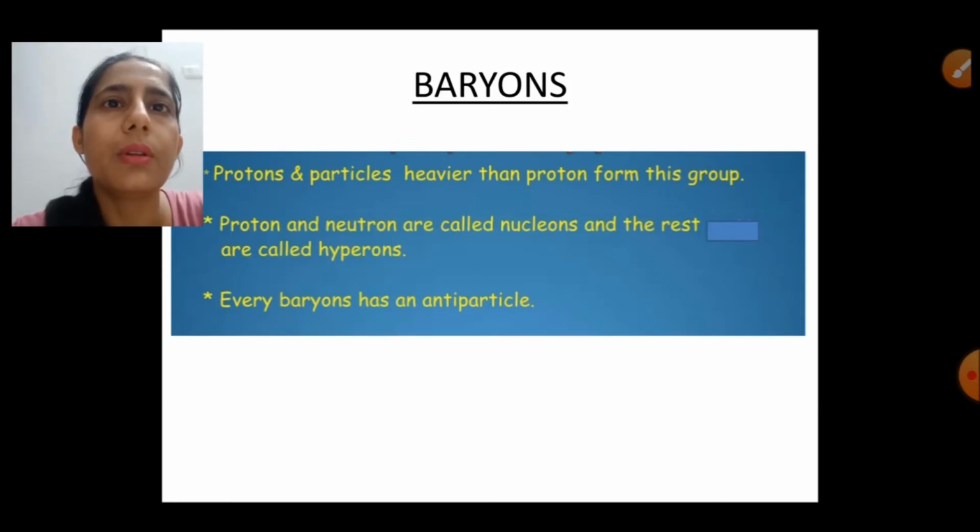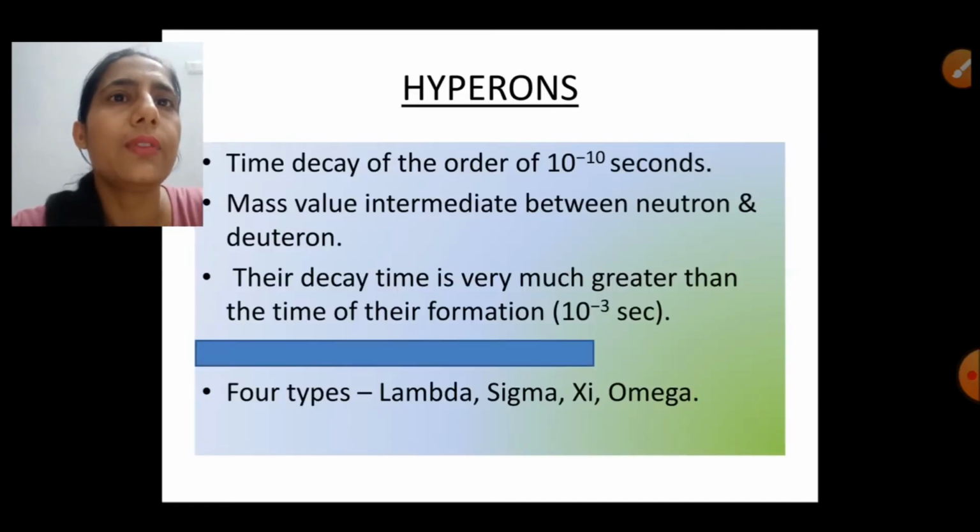So every baryon is having an antiparticle. Later on we will discuss the concept of antiparticle also. And if we talk about the hyperons, there are 4 types of hyperons: lambda, sigma, then xi and omega. And they are again unstable and they decay in 10 raised to power minus 10 seconds. Their mass lies between the mass of neutron and mass of deuteron.